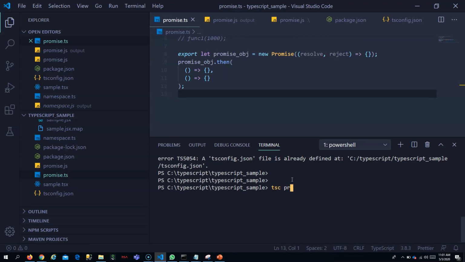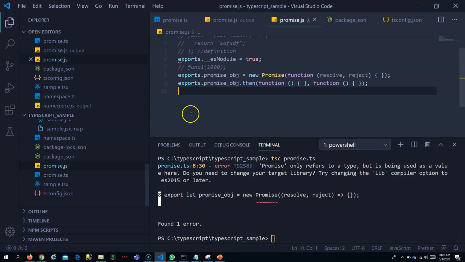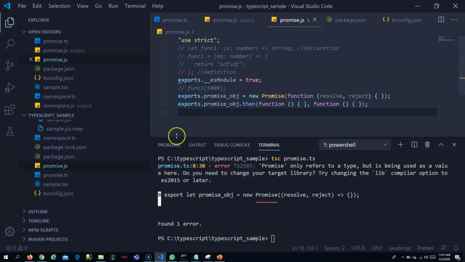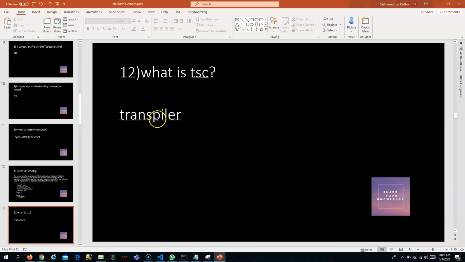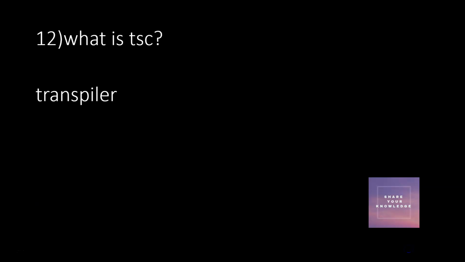If you give promise.ts, it will create the JS file for you. So using TSC, you can transpile any file. Fine, understood. So TSC is nothing but the transpiler. Let's move on to the next question.